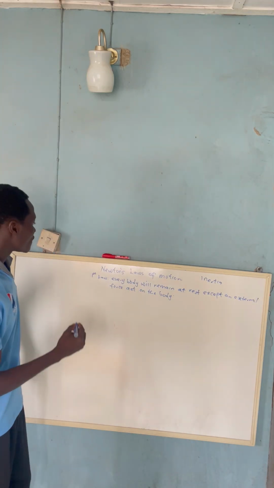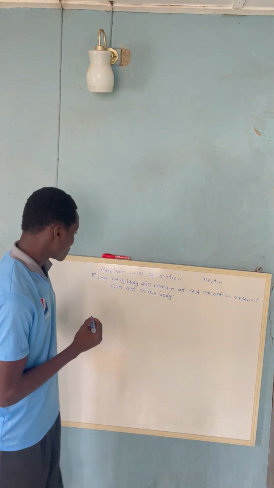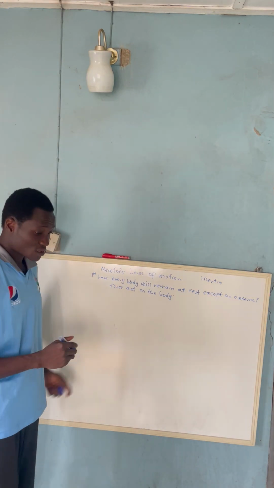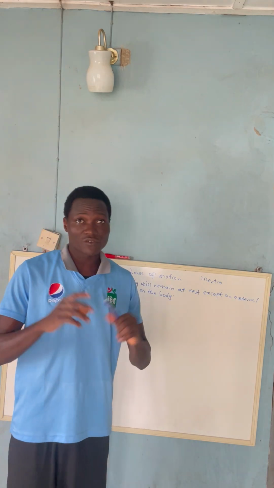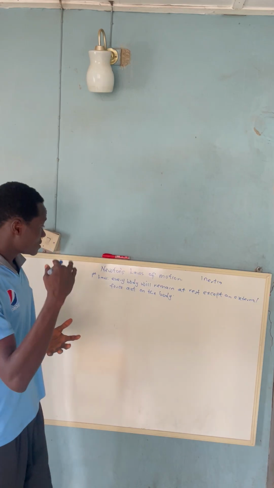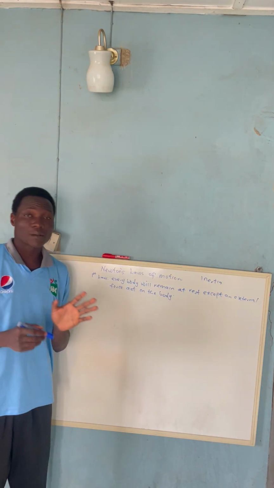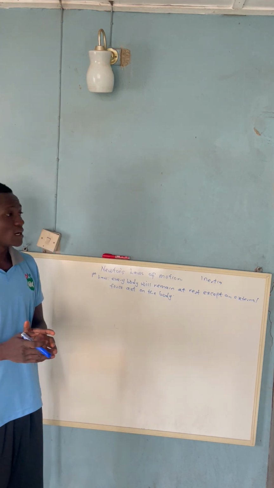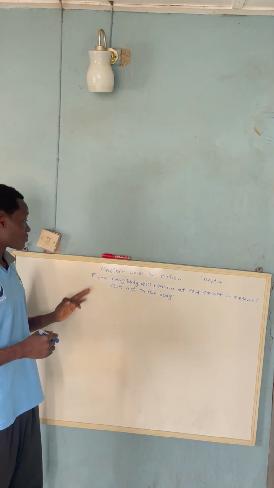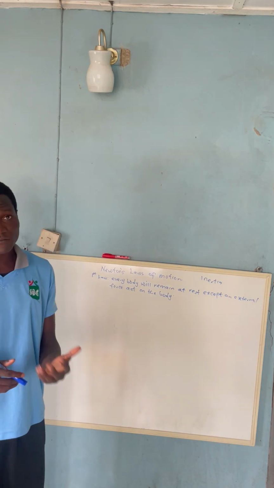And we have the second law of motion, which is very, very applicable. In fact, in every part of dynamics, we usually use it when we are dealing with the resolution of forces. When we are talking about the resultant force on the body, the second law is so applicable in this aspect. And what is the second law of motion? The second law of motion states that the rate of change of momentum is directly proportional to the applied force.